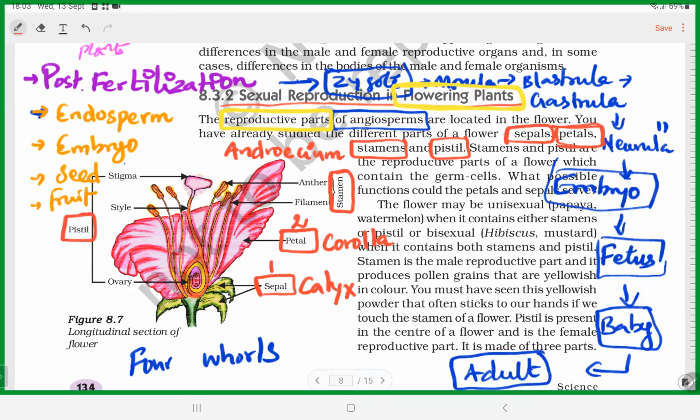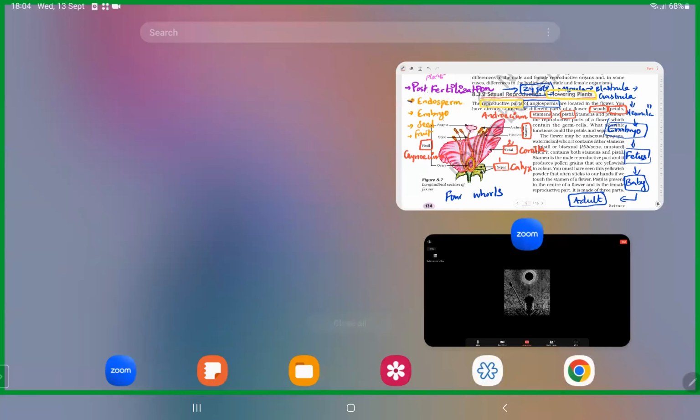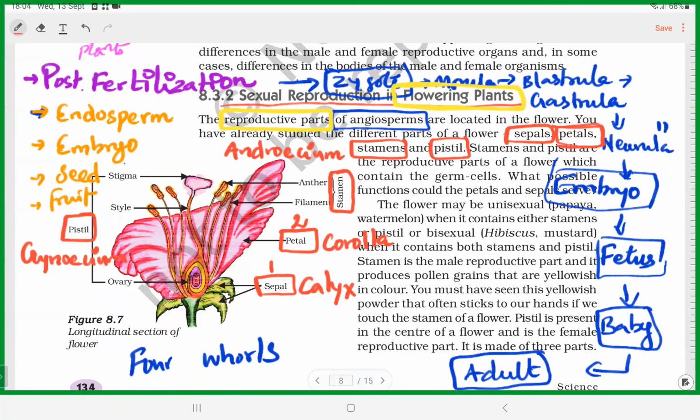The technical term for pistil is gynoecium. So what are the 4 whorls? Sepals, petals, stamen, pistil, or you can say androecium and gynoecium.